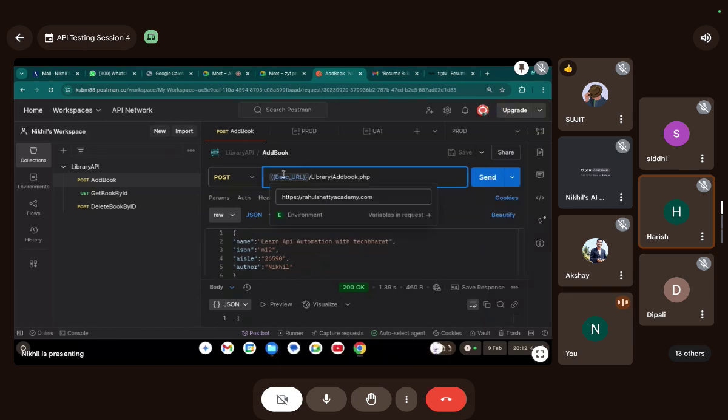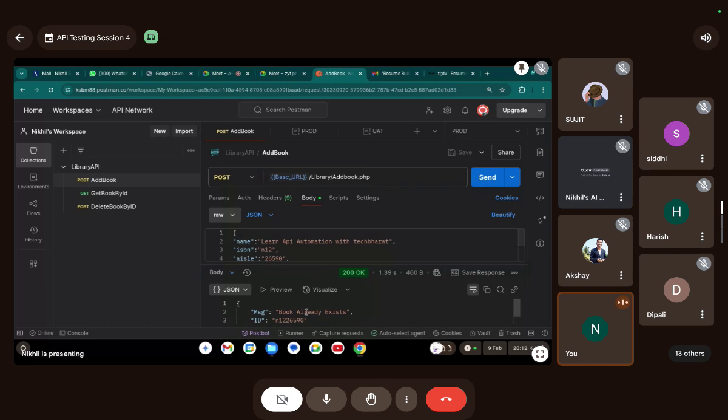Okay. So I did nothing. I just replaced this with a variable, and this is the environment variable from production. You see, book already exists. Let me switch the environment to UAT. Do you guys remember UAT has a different base URL, right? UAT has a different base URL, but the request endpoint remains the same.